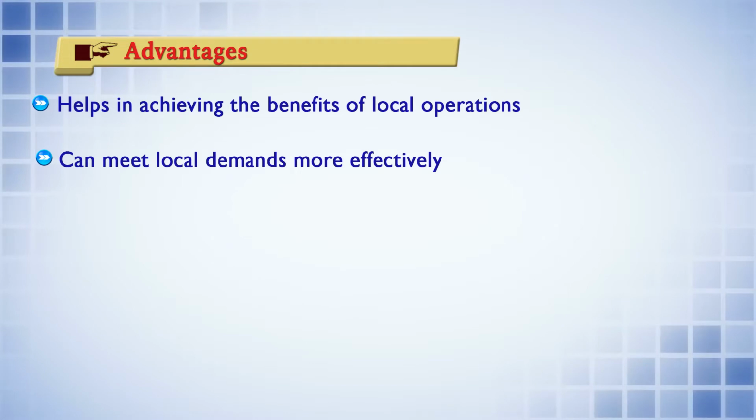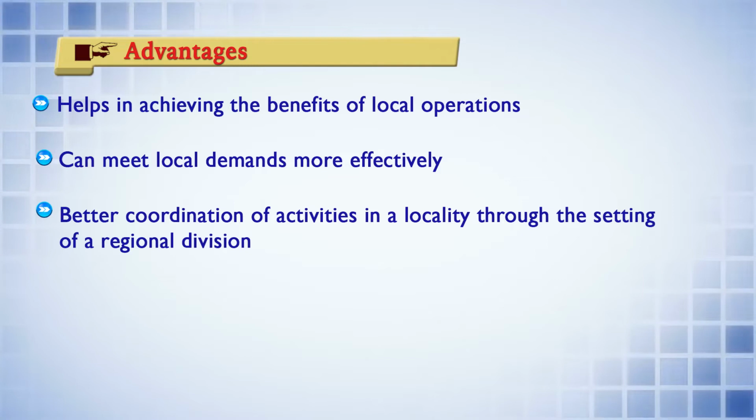Next, it can meet local demands more effectively, as I gave you the example of microfinance. In some of the rural areas, some zones, there may be more demand for microfinance. So in that particular zone, the bank may focus more on microfinance activities.